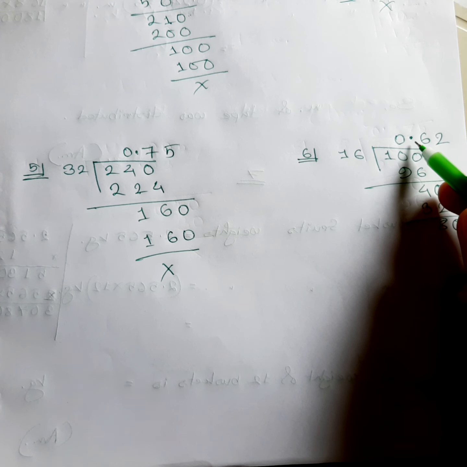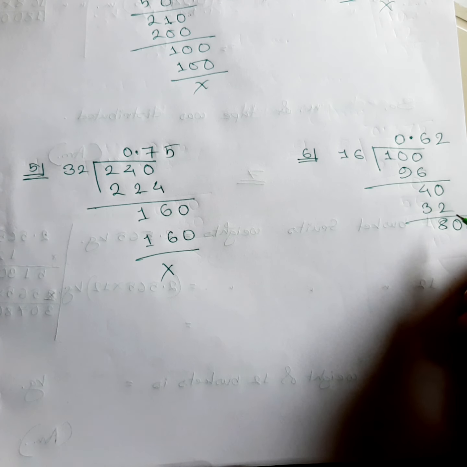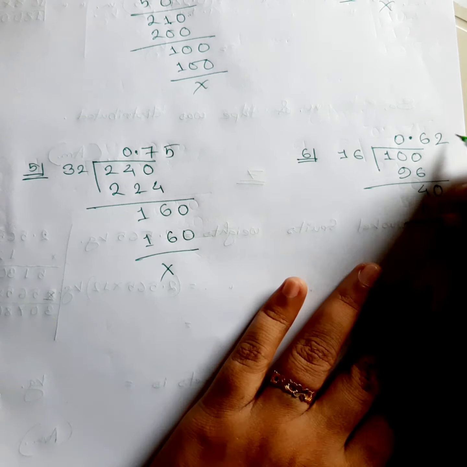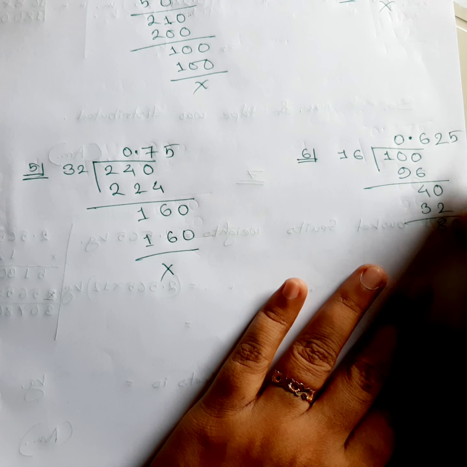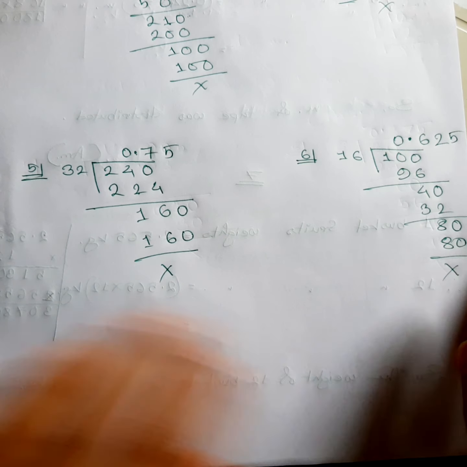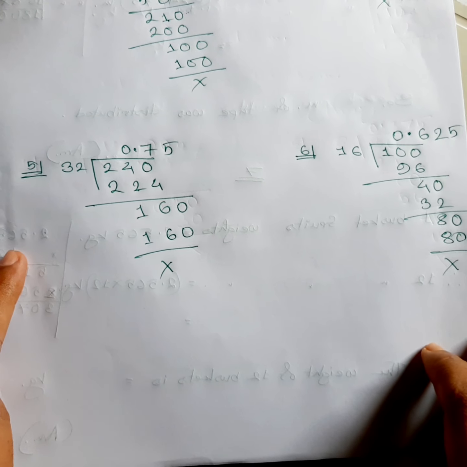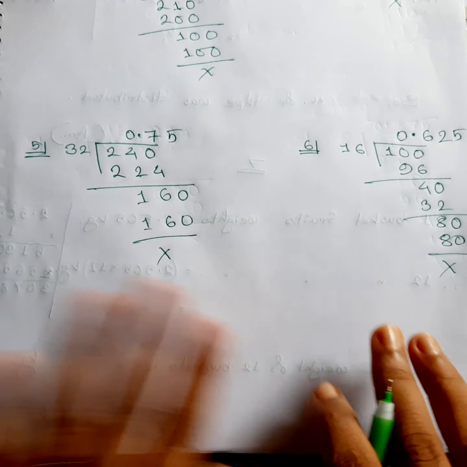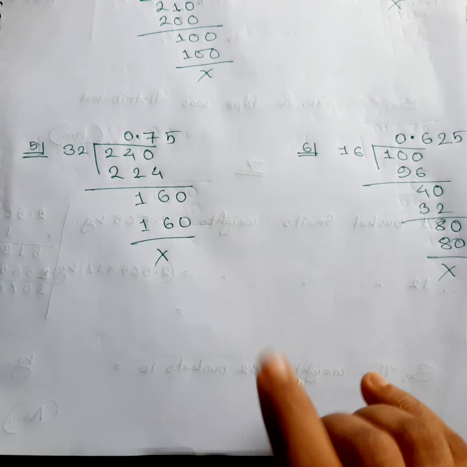Taking 1 0 from here. So let's see. 80 can be divided with 16, and the answer is 5. Oh my god, I don't have space over here. 80. Oh, ultimately the math is finished. Mashallah. So you can see we have done all of them.